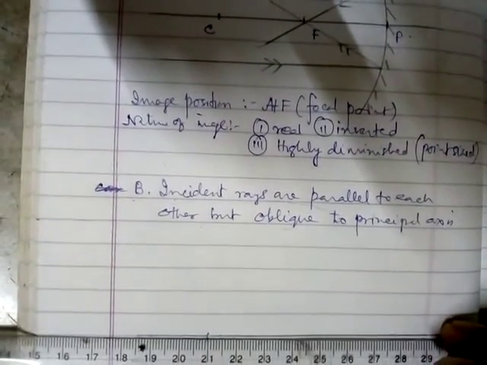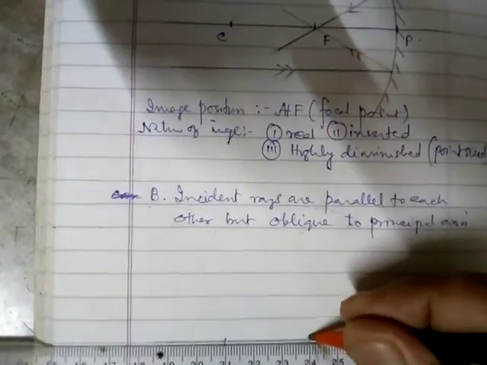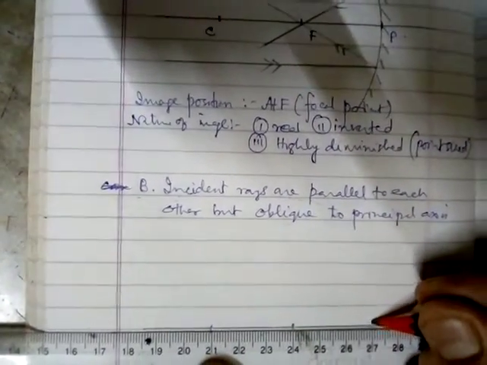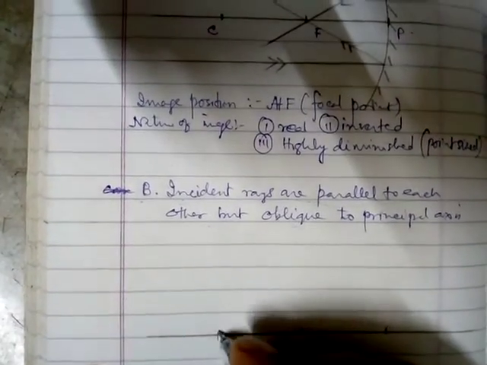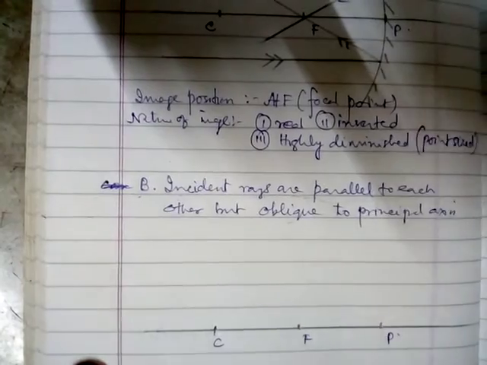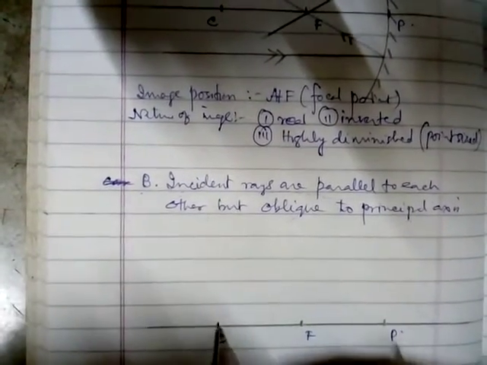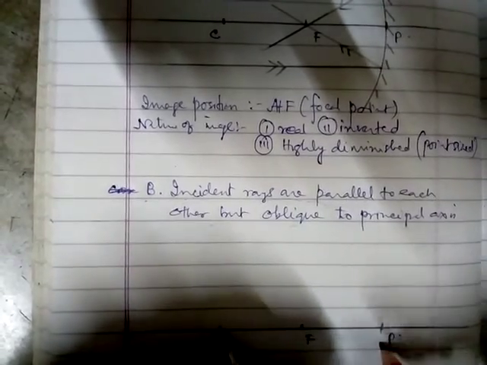From C, 3 centimeter away it will be F, and after another 3 centimeter away it is P. So this one is C, this one is F, this one is P. Same arc length, 6 centimeter arc length. Draw the mirror.